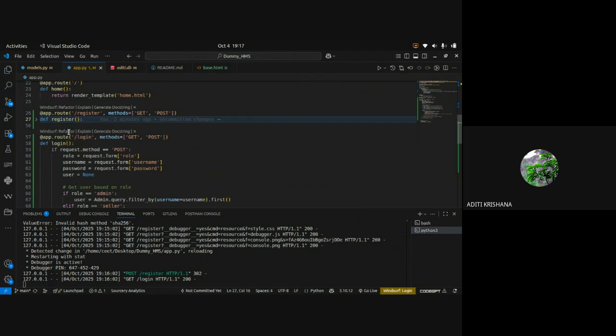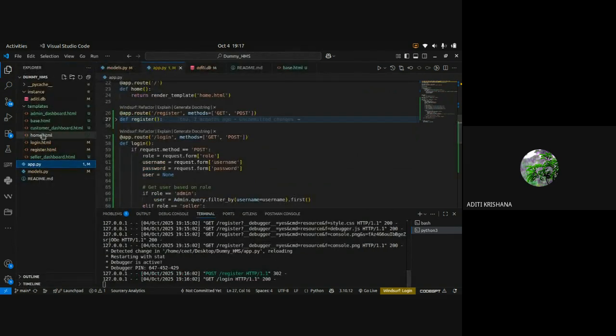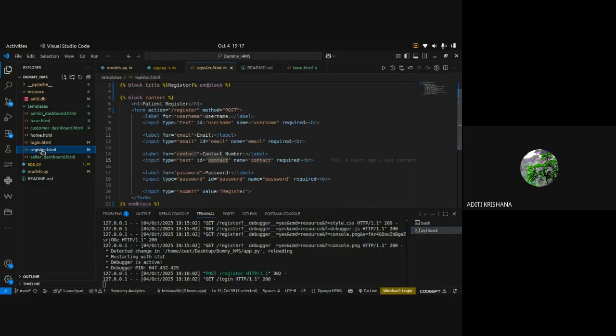So before going to login route, let me show you one more thing: in register.html, how my registration page worked. I have written two properties inside my form tag. That is the action and the method. In action, I have told that this is the route who is going to call you.